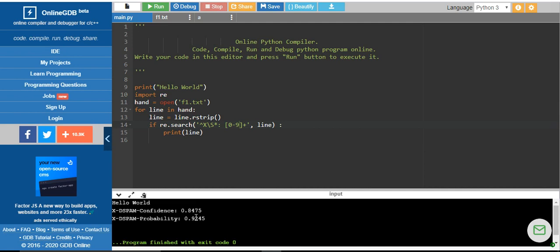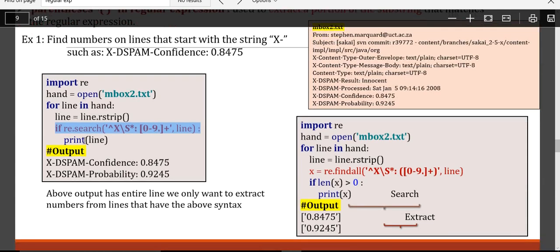So there are different ways of writing a regular expression, and it is up to you how you are trying to match that particular pattern. Okay, so when I say slash s star, you can also use slash s plus and work with this program. So what did this re.search do? It extracted the lines which start with x.